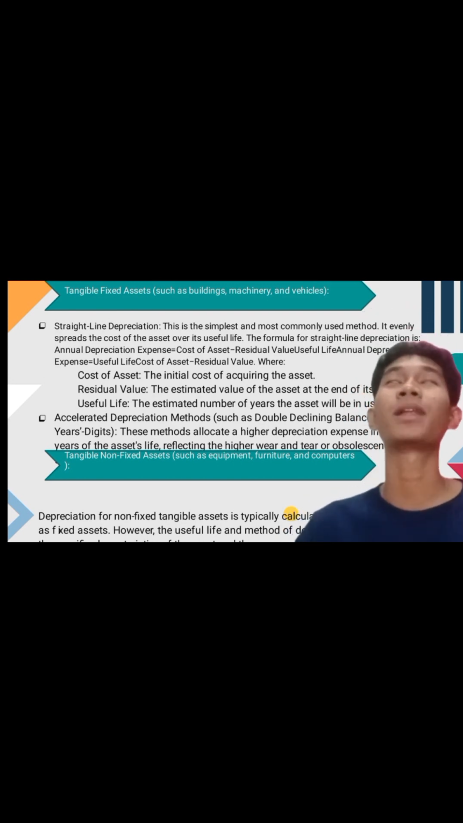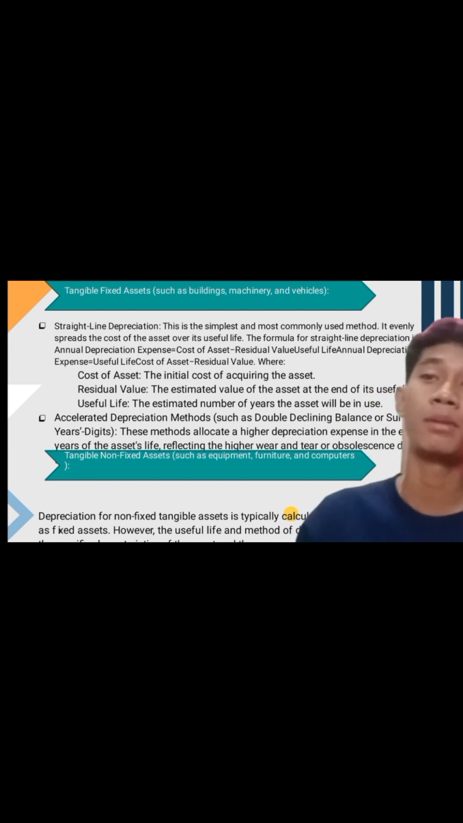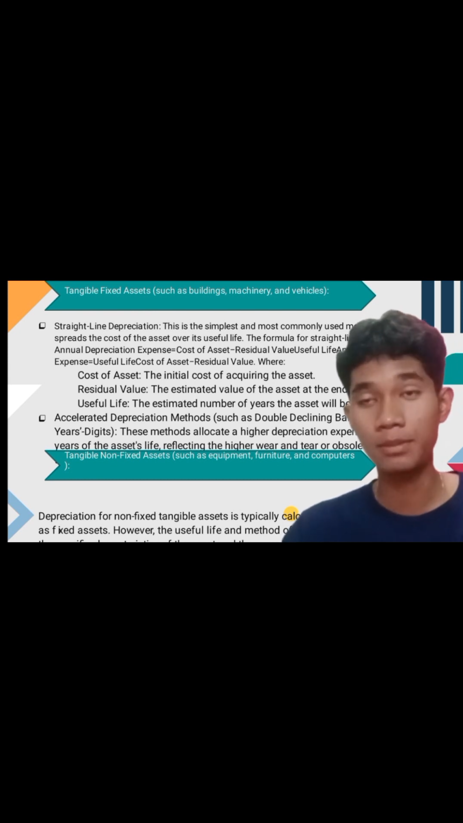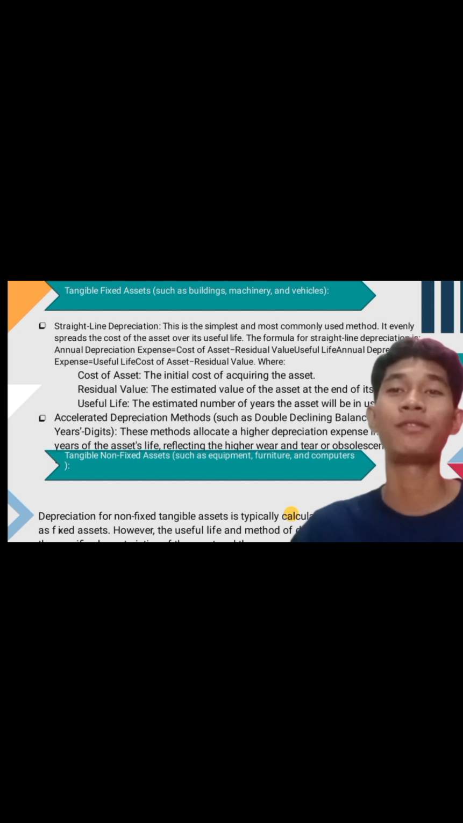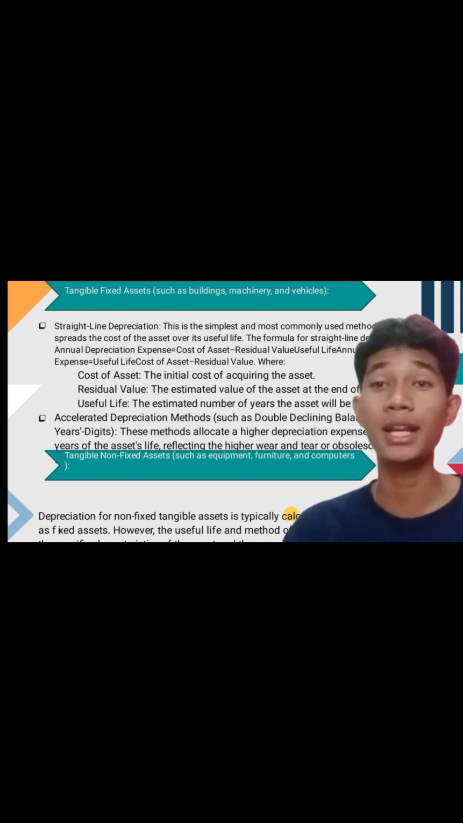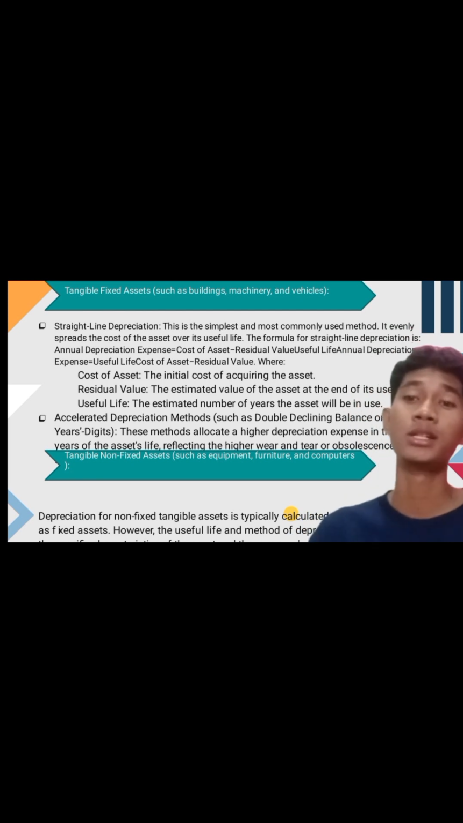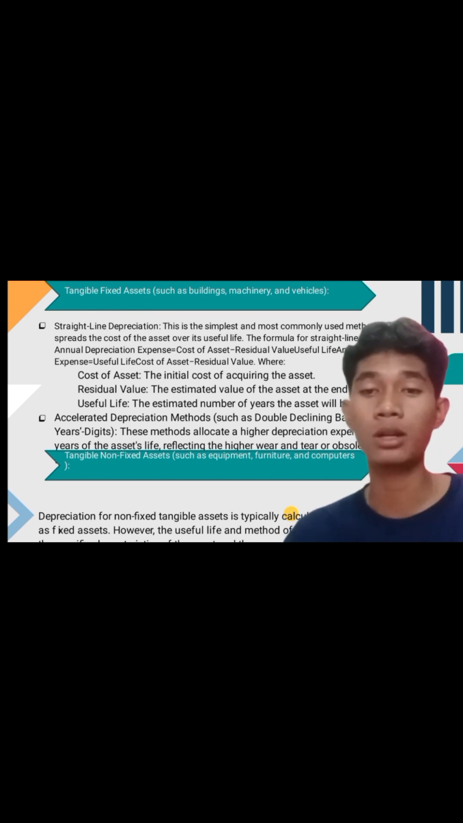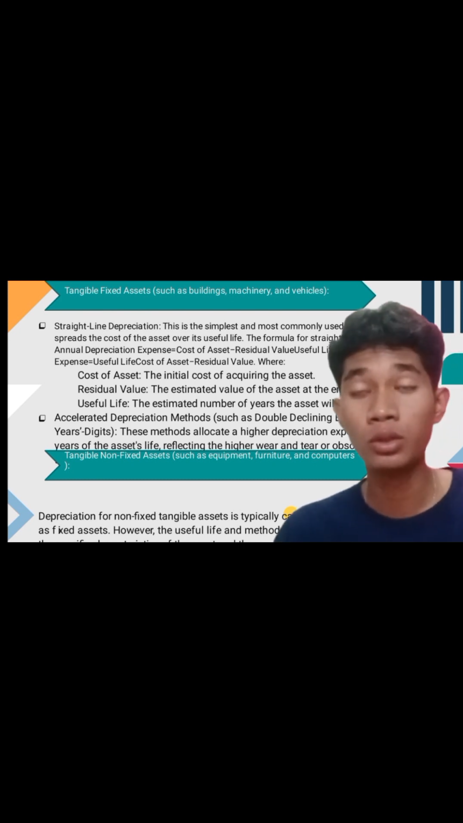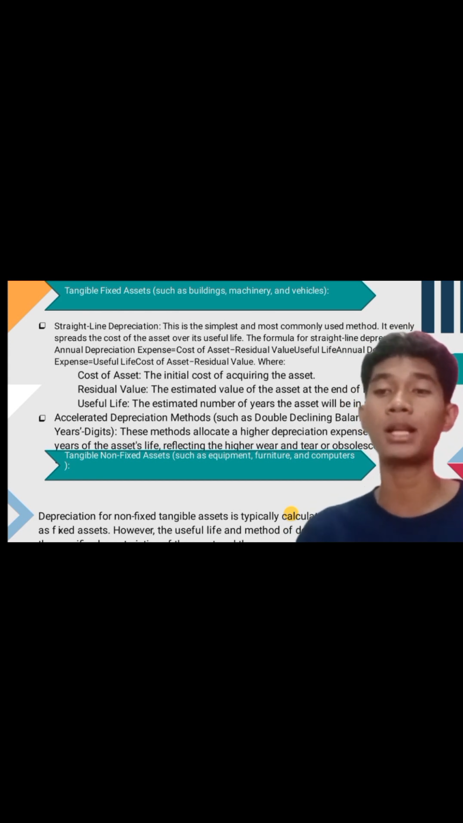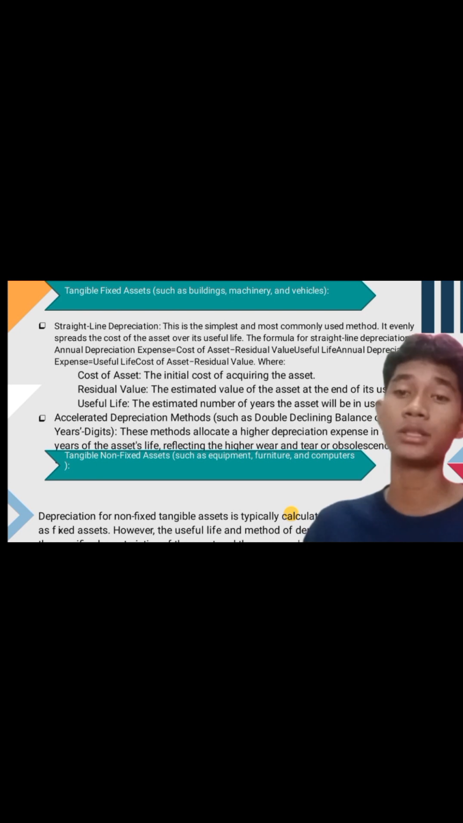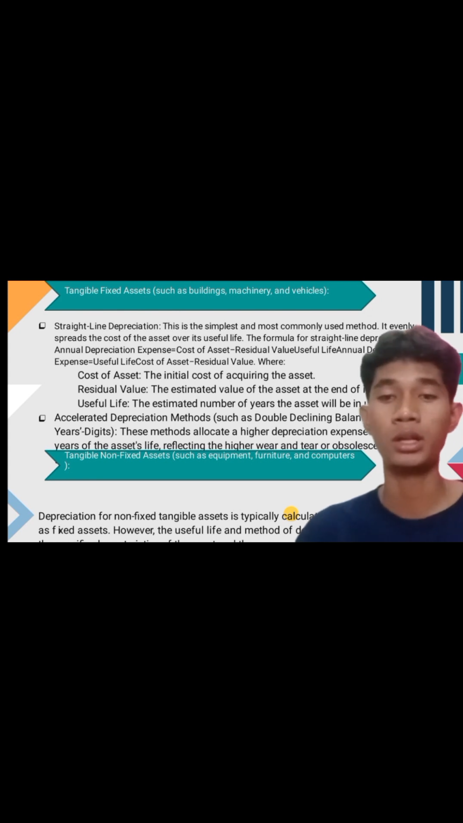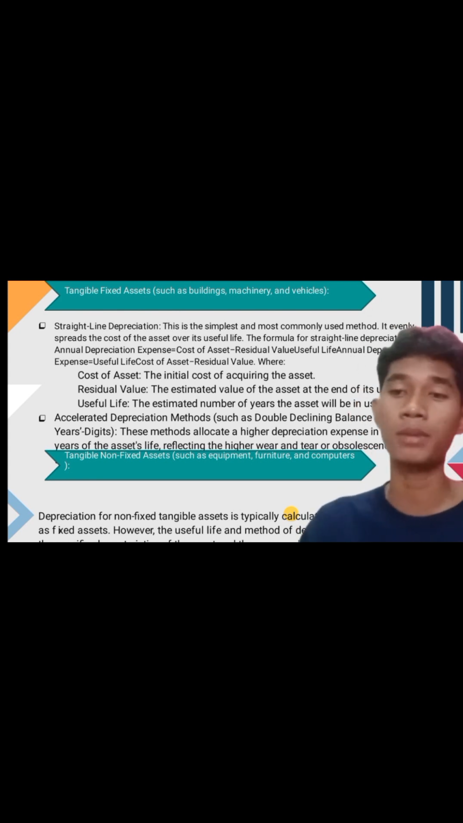Now I will explain the material about calculating depreciation of tangible non-fixed asset and fixed asset. The first is tangible fixed asset. Straight line depreciation is the simplest and most commonly used method. It evenly spreads the cost of the asset over its useful life. The formula for straight line depreciation is annual depreciation expense equals cost of asset minus residual value, and accelerated depreciation methods.